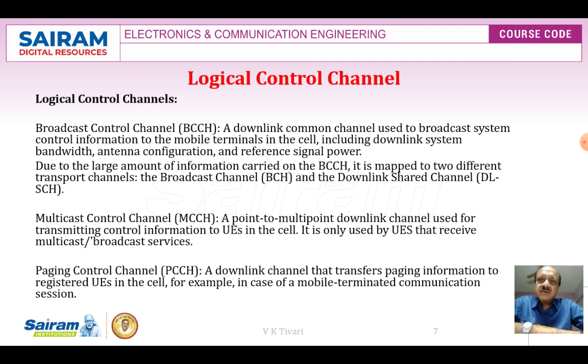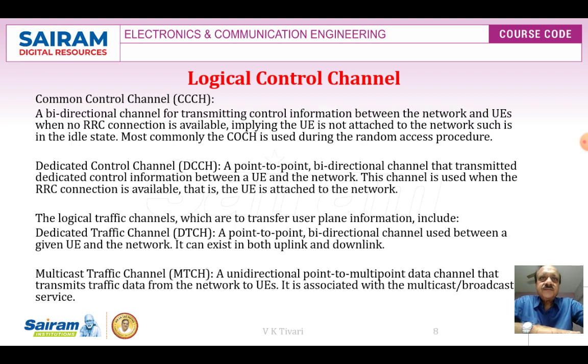The paging control channel, PCCH, is a downlink channel that transfers paging information to the registered user equipment in the cell, for example in case of a mobile terminated communication session. The common control channel is a bidirectional channel for transmitting control information between the network and user equipment when no RRC connection is available.